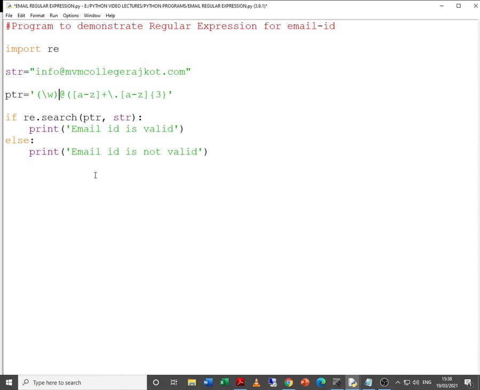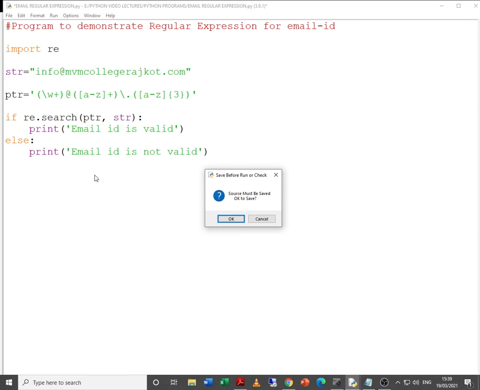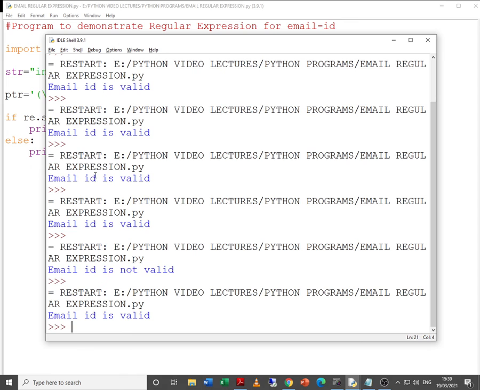Sorry, I made a mistake. Plus should be inside. Then I can take it like this, and the dot, after the dot part, the domain part, I can take it like this. Sorry, again a small error. The code should be outside. First let us try to check and then we try to print something else.